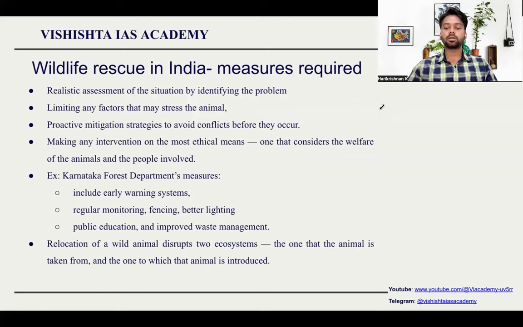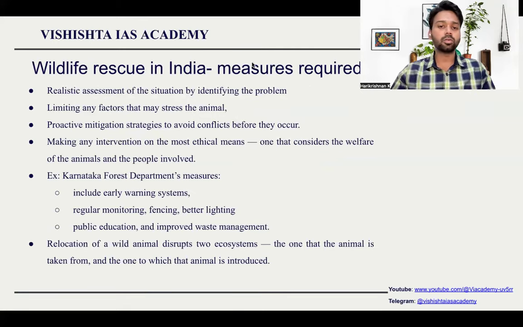Wildlife rescue in India. Today there was a very nice article in The Hindu. In the mains examination, these kinds of questions can appear under the environment topic of GS3. So you need to know what exactly wildlife rescue is. In case wildlife has encroached into the city or village, the forest department will capture it and rescue it. It will not kill it. They will rescue it and then put it back into the wild.